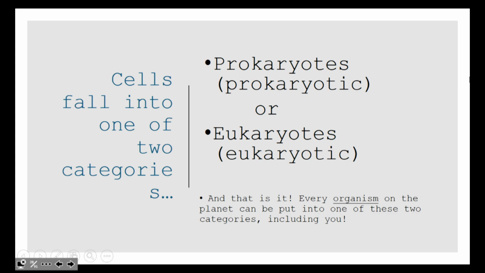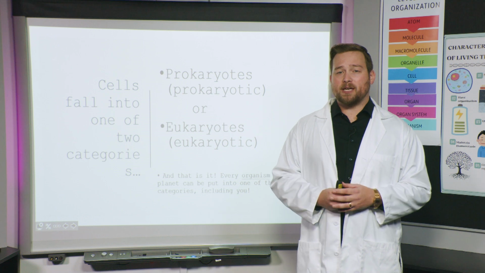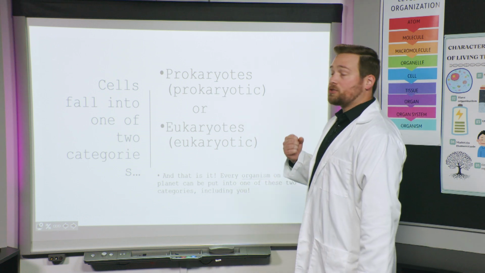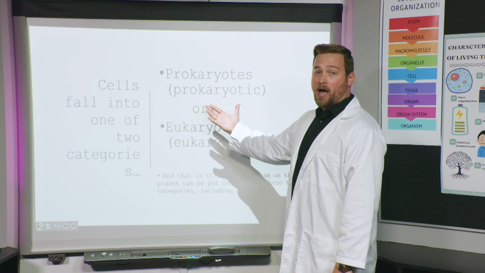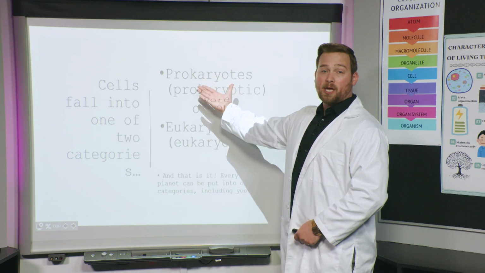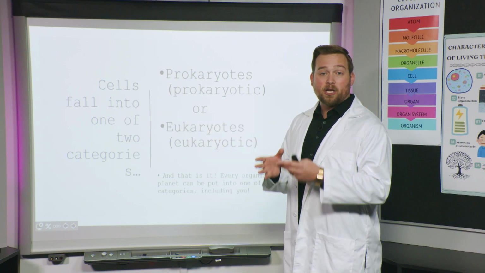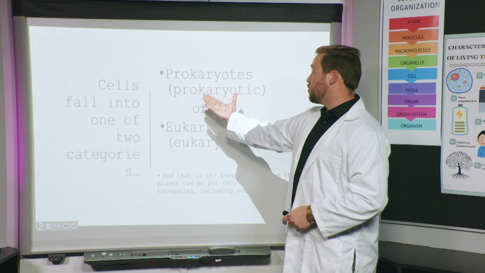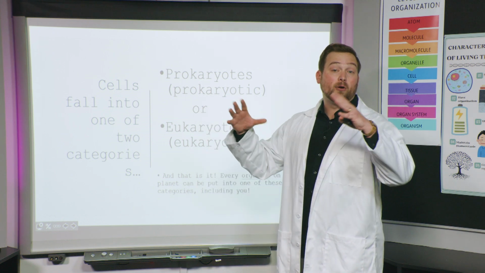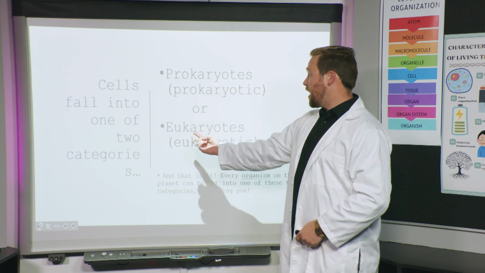So as far as cell goes, every organism is going to fall into one of these two cell types. I did want to take a second and talk about these different words that we're seeing up here. So cells can be prokaryotic or eukaryotic, but organisms can be either prokaryotes or eukaryotes. So that's how you use those words. If you're talking about a cell specifically, you use these, prokaryotic, eukaryotic. If you're talking about an organism as a whole, you would be using these words, prokaryotes and eukaryotes.